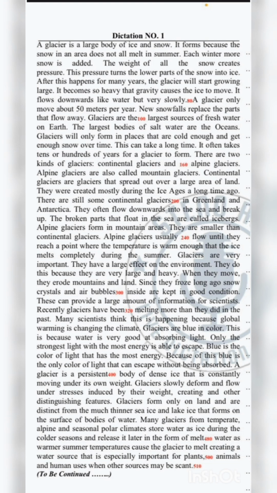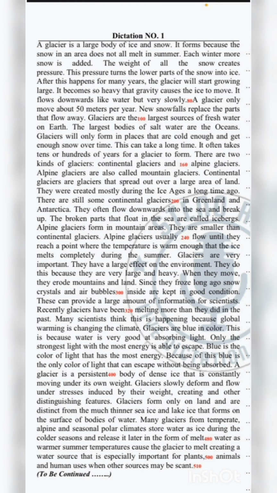Glaciers are the largest sources of fresh water on Earth. The largest bodies of salt water are the oceans. Glaciers will only form in places that are cold enough and get enough snow over time. This can take a long time. It often takes tens or hundreds of years for a glacier to form.